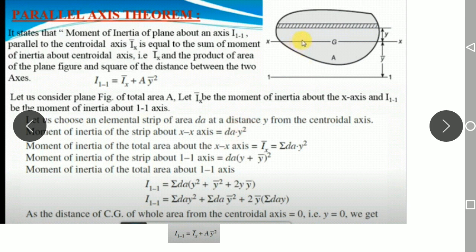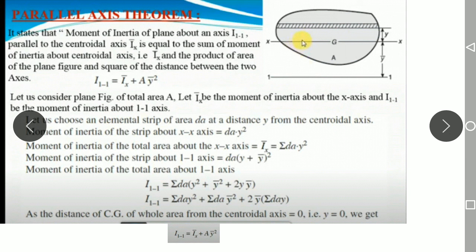So now the moment of inertia of the total area about the x-axis. In this irregular lamina, we have to consider n number of strips. So for the total area of these n strips about the x-axis, you have to apply the summation. This is the single strip, and applying the summation, Ix is equal to summation of dA into y square. That is the moment of inertia of the total area about the x-axis.